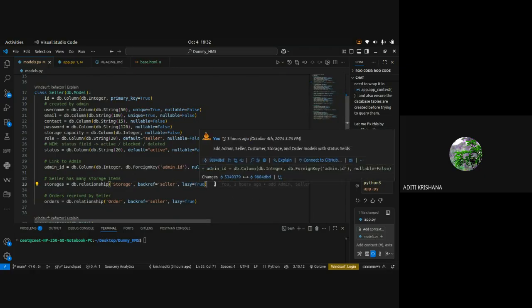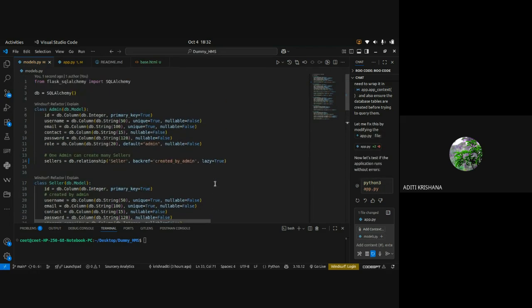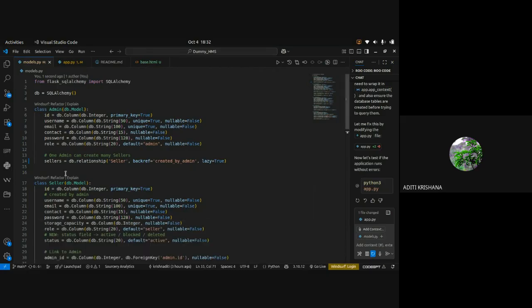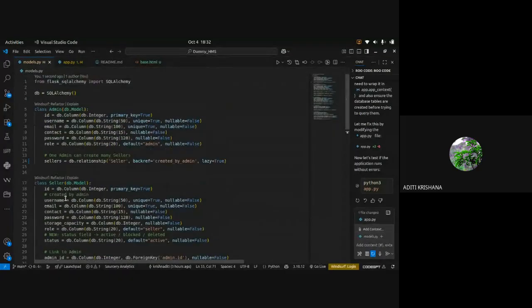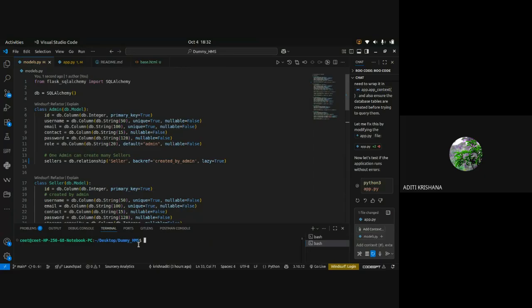Why am I explaining each thing? Because anything can be asked in your Viva, and now the Vivas are taken very strictly. So first of all, I want everyone to go through the admin class, seller class, and customer class. I will push my changes so that you can go to my GitHub repository and have a look there, and if any doubt, you can ask me.